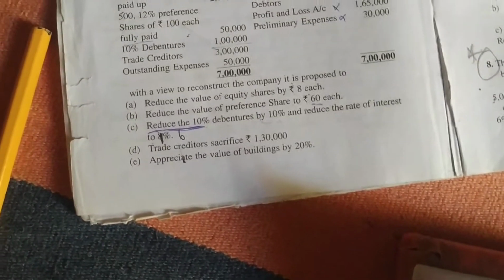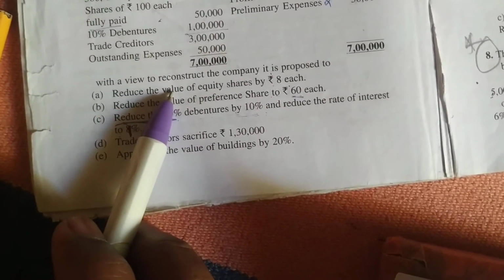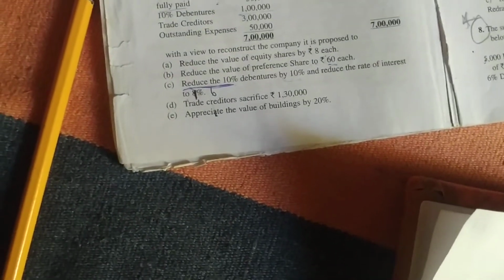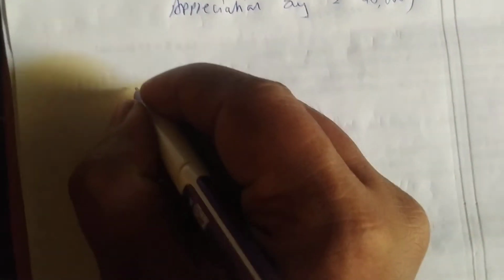So we have written all the assets and all the liabilities, and share capital, we have reduced and increased also. Okay, so with this we have done all the capital reduction. Now we have to use the capital reduction account. You have to utilize this money now.